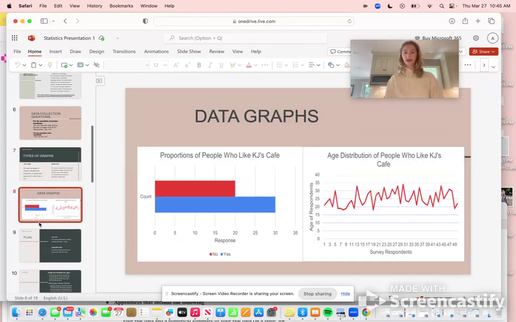So now on to the next slide, which is the data graphs. These are just to visually represent the data that we collected and the impact of that.